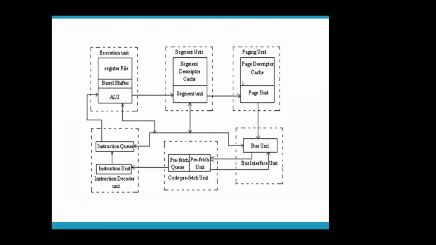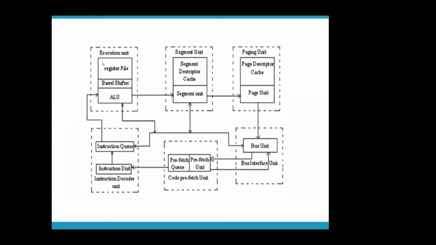Ma'am, instructions are discarded, invalid. When there is a branch instruction, from where are they discarded? The queues are invalid, ma'am. Which queues? Instructions in the queues are discarded, both the instruction queue as well as the prefetch queue. Whenever there is a branch instruction, whatever contents we have prefetched, which will be there in the prefetch queue, as well as whatever we have decoded and kept in the instruction queue, both are discarded. What is the purpose of the execution unit?